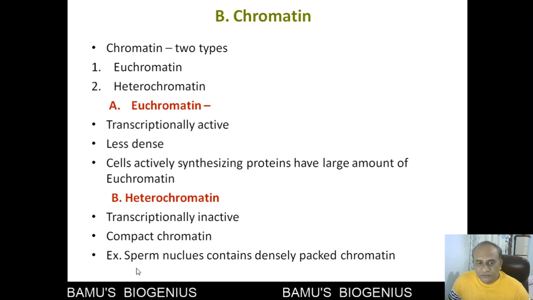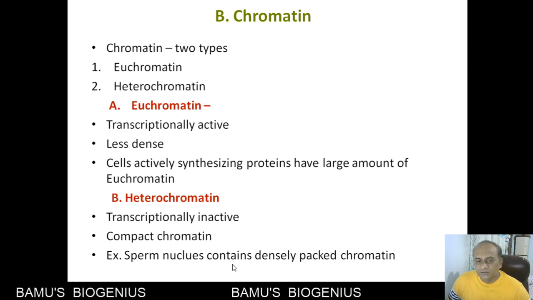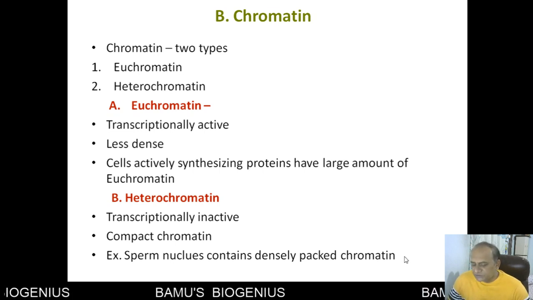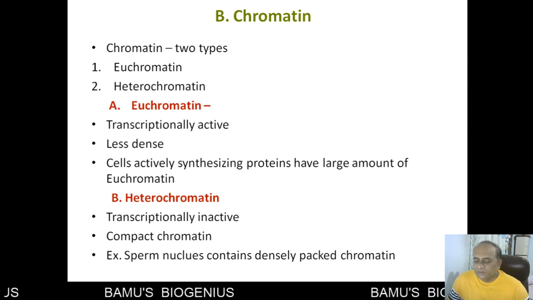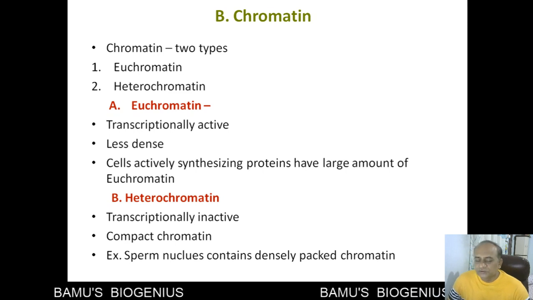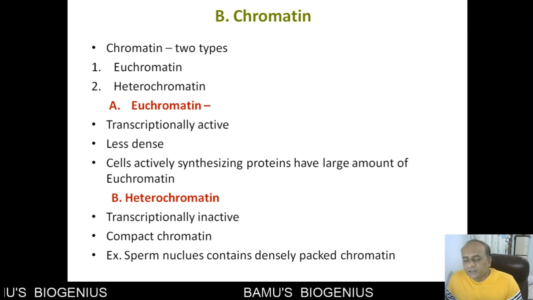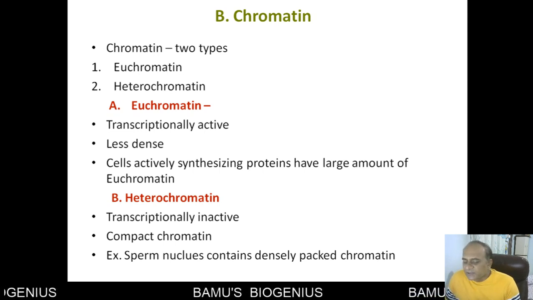And as we know, the sperm nucleus contains densely packed chromatin. The function of the sperm is to carry the genetic material to the ovum, and for that purpose it has to move. So the motile sperm should have a very compact body so that it can move through the liquid and reach the ovum, and for that purpose each and every part should be compact.